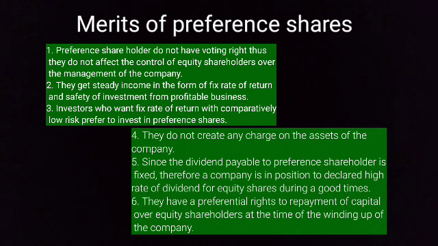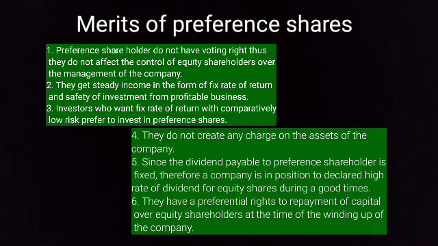Point number 3. Investors who want a fixed rate of return with comparatively low risk prefer to invest in preference shares. Point number 4. They do not create any charge on the assets of the company.